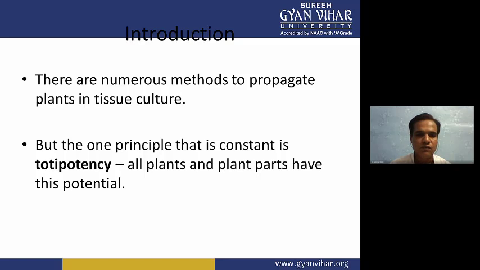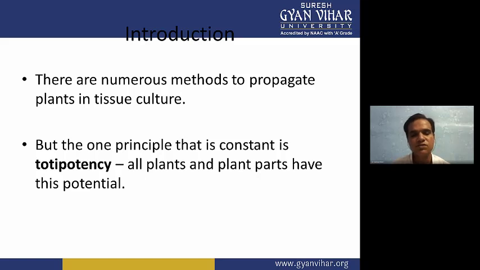Before starting plant tissue culture, we have to understand the concept of totipotency. Plant cells are 100% totipotent, which means a single plant cell can propagate as an entire plant, the full body of the plant.